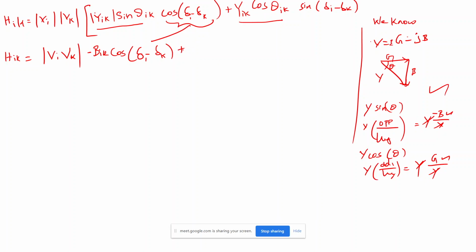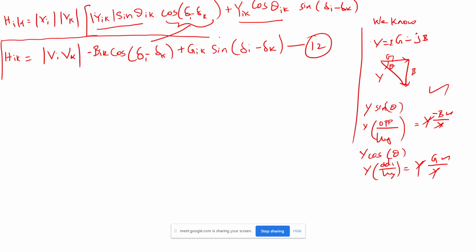So this is the value of H_ik, and this is the final value to find all the non-diagonal elements of the H matrix.